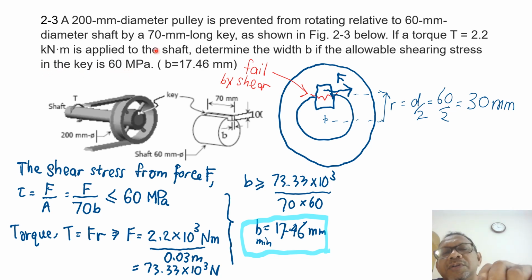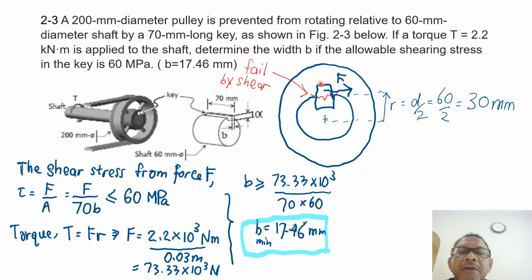So this is about shear stress. This question is asking you to find the width needed to prevent this key from failing by shear. So I draw a red line here to show that this thing will fail by shear. The area for the shear stress equals b times 70, and the force from the shearing stress equals the shear stress times the area.